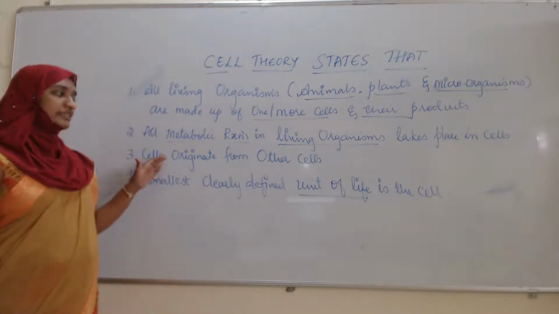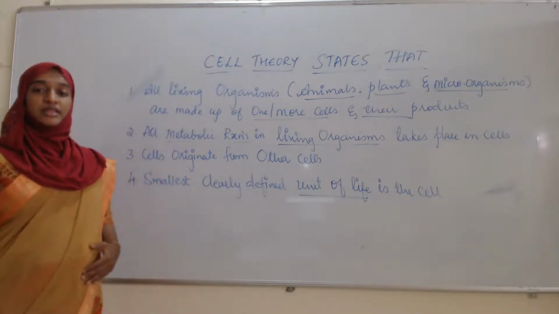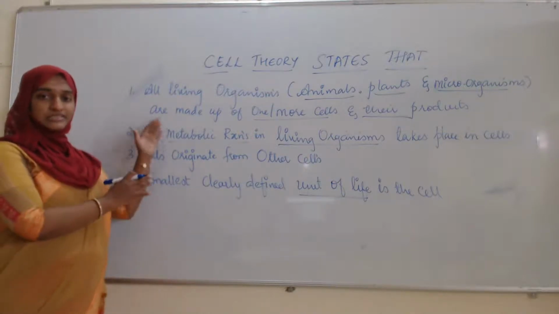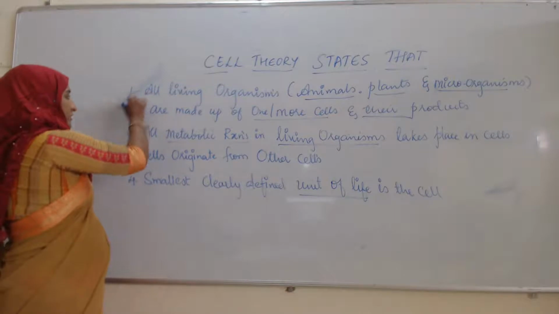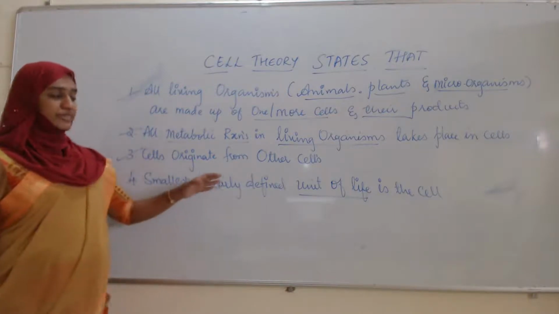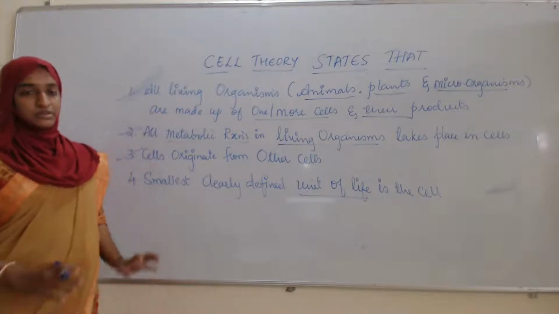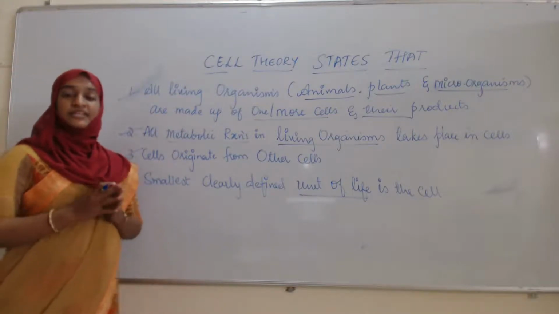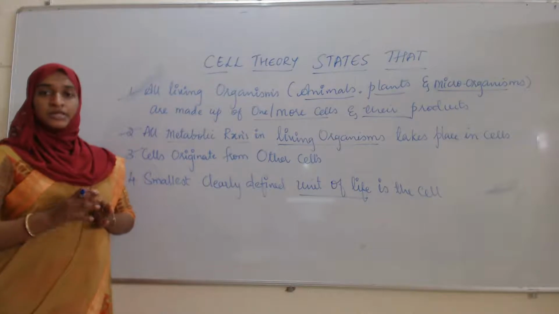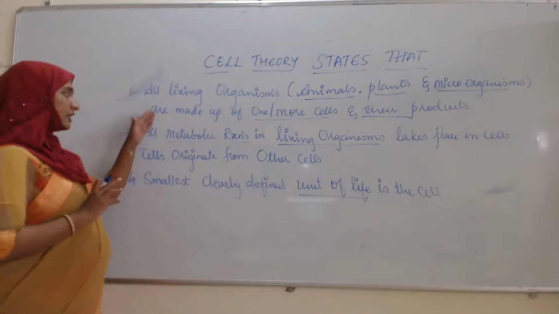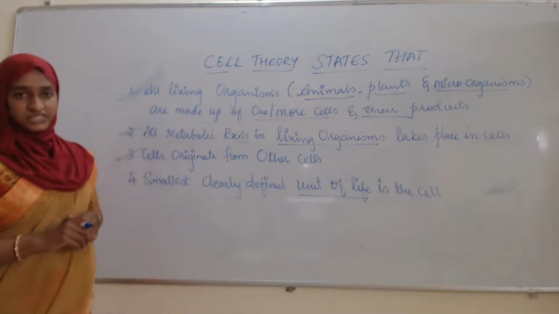In the third statement, cells originate from other cells. Then in the fourth, by seeing all these three statements, they had given that cell is the unit of life. So this is about the statements of the cell theory. If they ask the question, state the cell theory, you have to write all these statements.